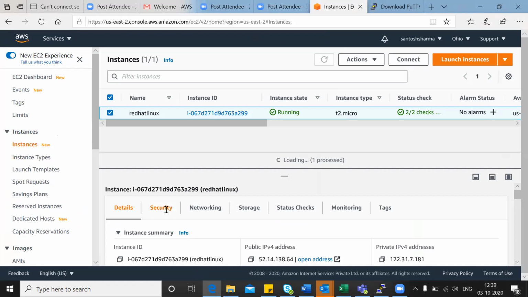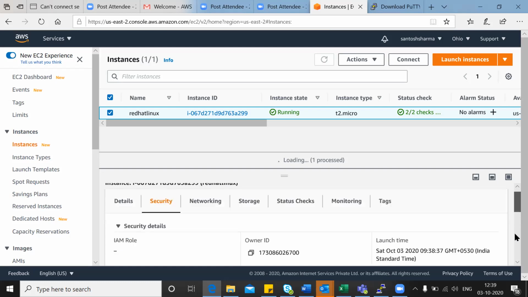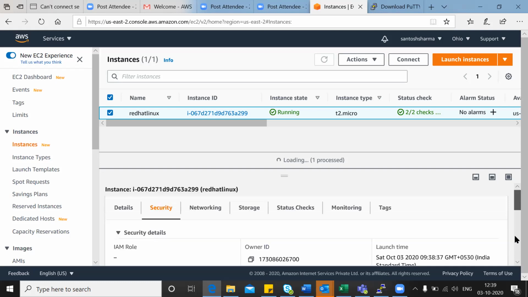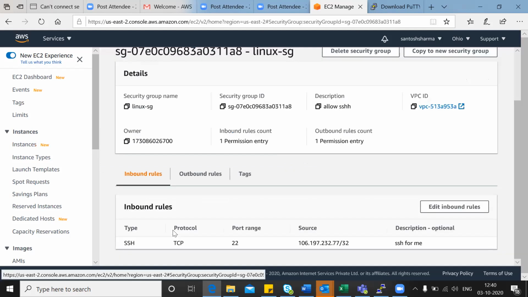Click on that, and then click on the security group. Go below, go above. See, you're browsing too fast, so it's not visible to me. Yeah, the screen is good.